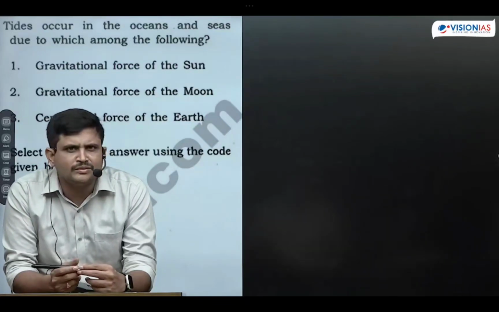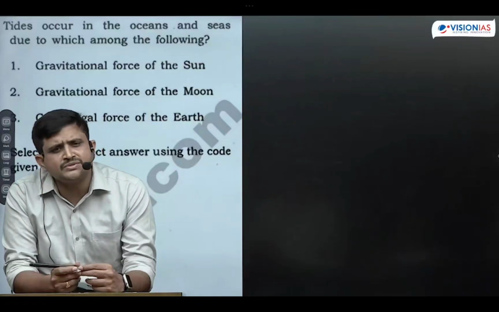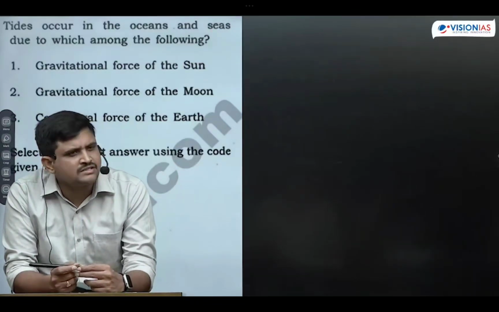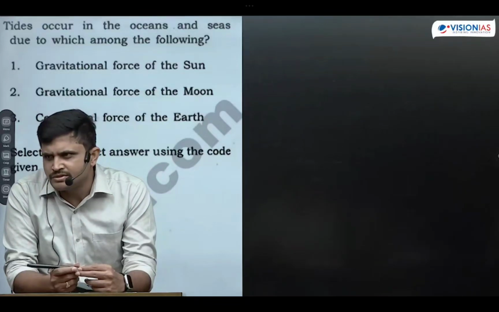Waves are produced due to the movements of winds. Tides are produced due to the gravitational pull of moon, earth, and sun. So the height of the tides is very high compared to the waves, hence it is easier to produce tidal energy than wave energy. Is it okay, students?